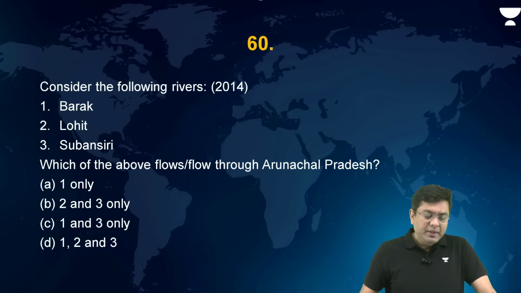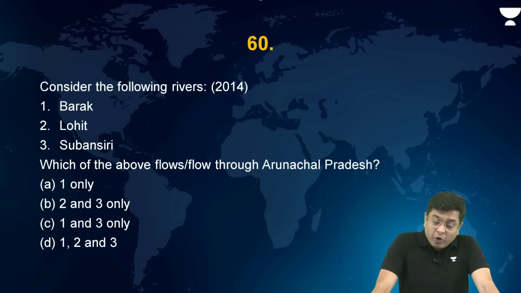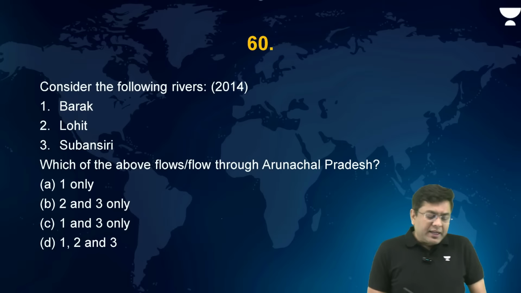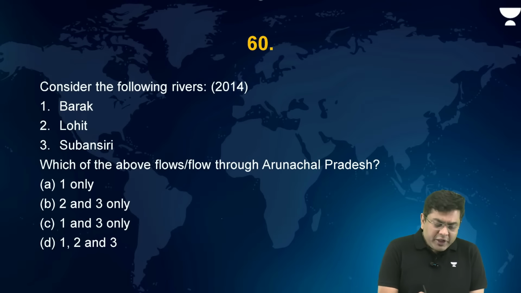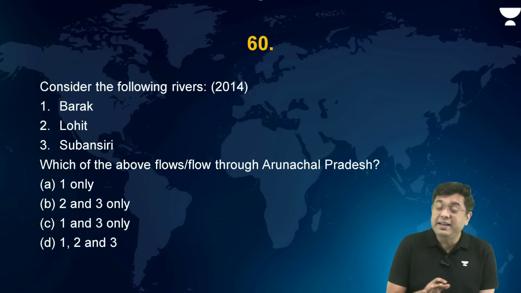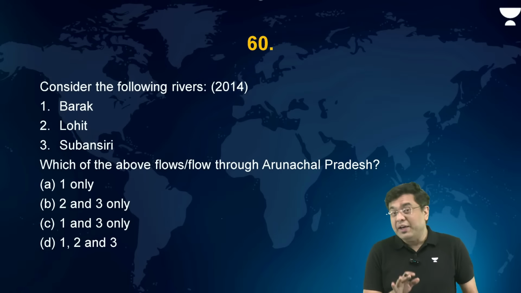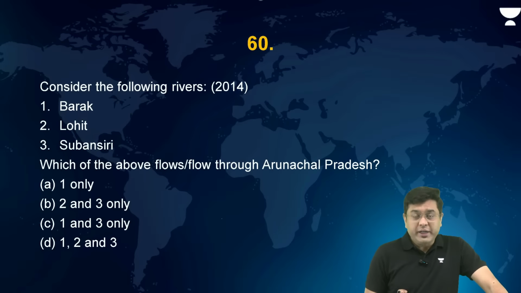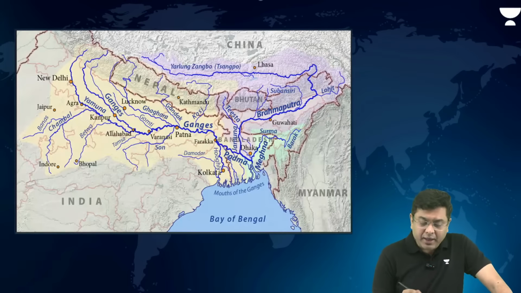Yes. Now, again, observe a similar question which was asked, not exactly about Brahmaputra, but very similar to that. Consider the following rivers: Barak, Lohit and Subansiri. Which of the above flows through Arunachal Pradesh? Now, we have just seen Lohit, we have seen Subansiri. So, we know that they will move through the region of Arunachal. But where is Barak?